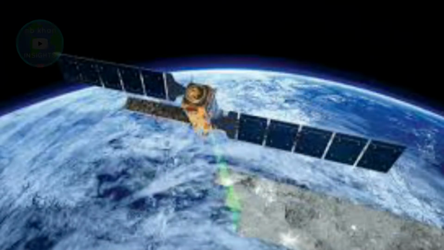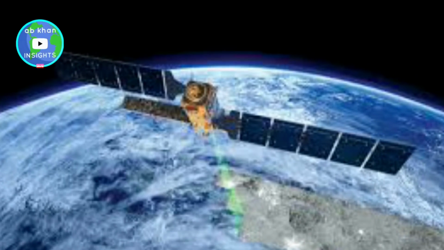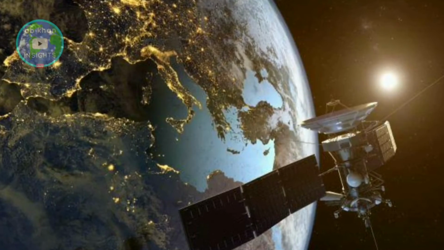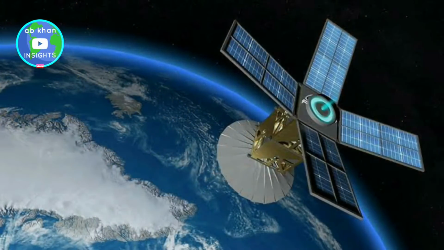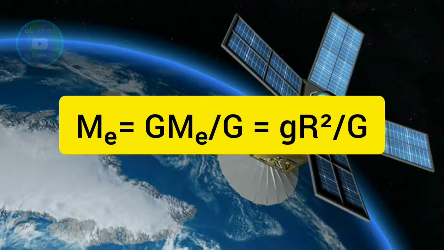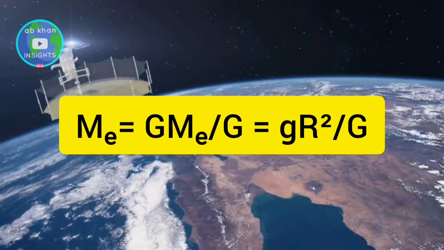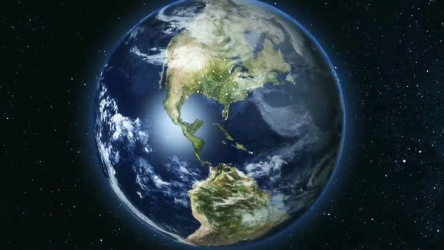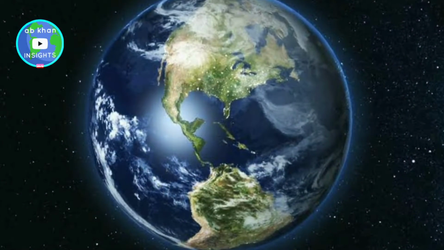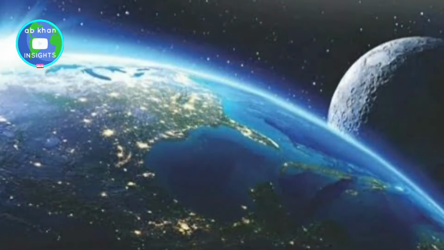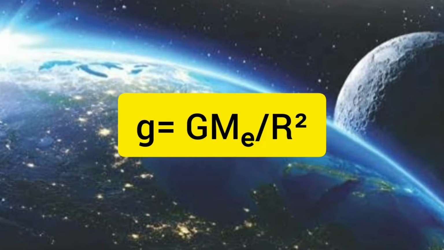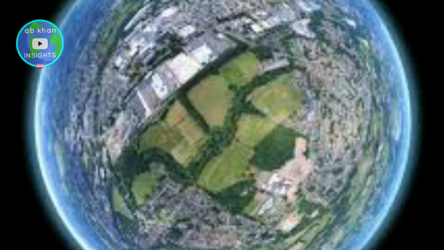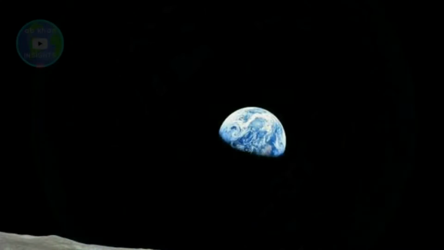In modern notation, the mass of the Earth is derived from the gravitational constant capital G and the mean Earth radius by the following formula: M = gR²/G. And from this formula, we can also calculate the gravity of Earth, small g or little g. g = GM/R², where R is the radius of the Earth, M is the mass of the Earth, and G is the universal gravitational constant.